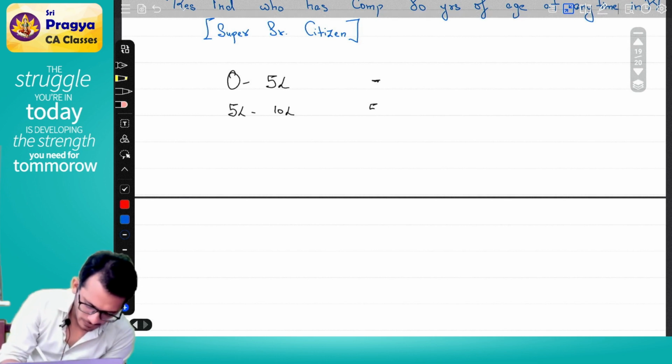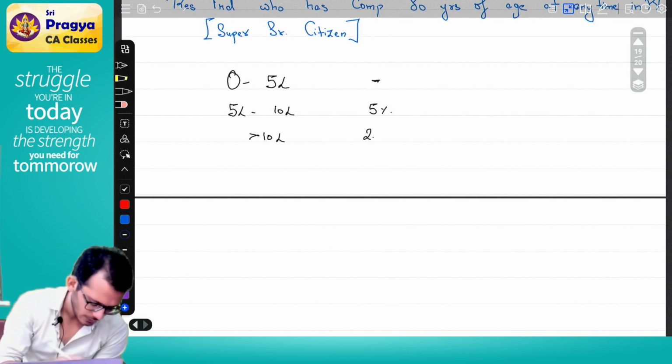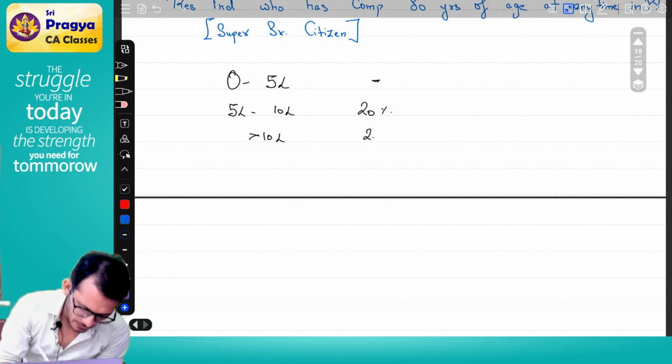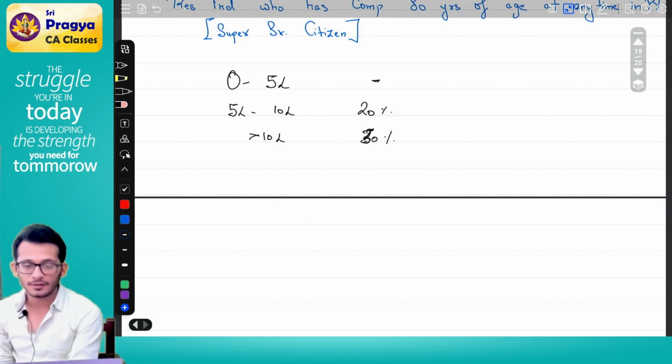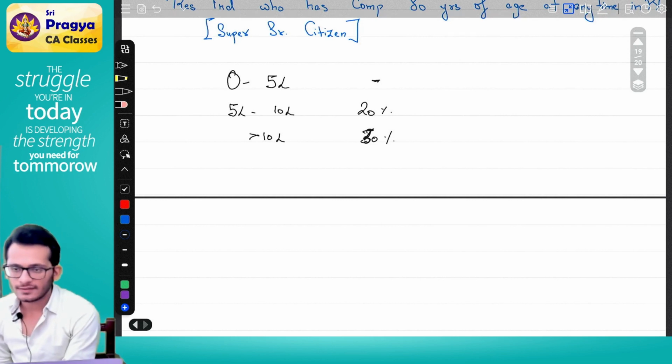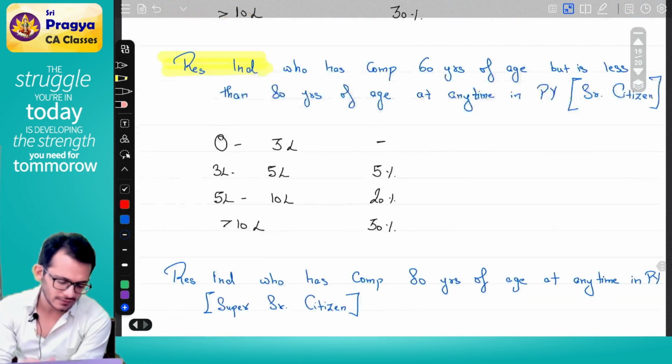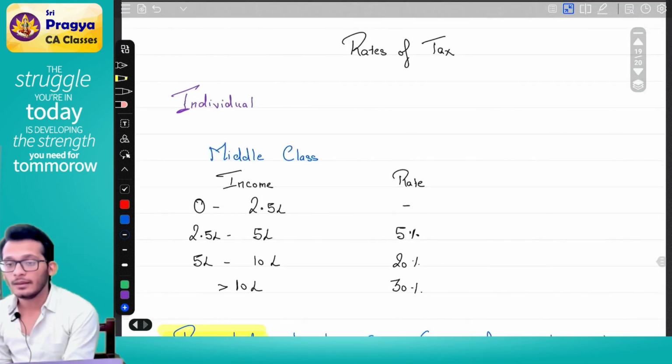Rate will become 20%. Anything above 10 lakhs, it will become 30%. This is your individual tax rates as per middle class concept.